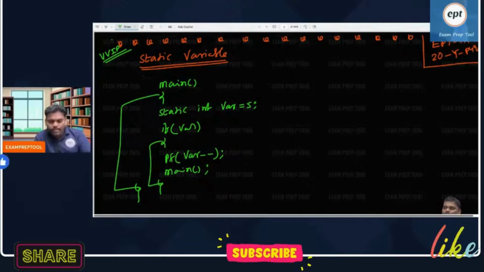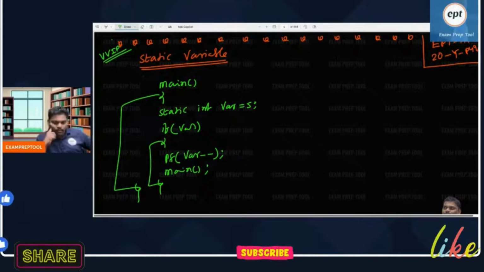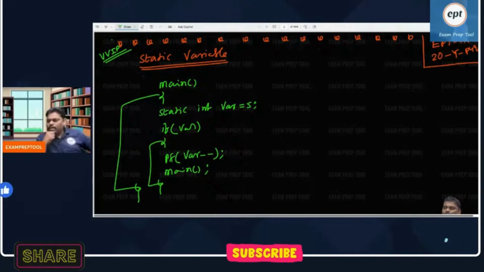Everyone, listen. Ashwini said 5, 4, 3, 2, 1. Johan said infinite loop. Gayatri said infinite loop. Shakir said infinite 5. I will try.